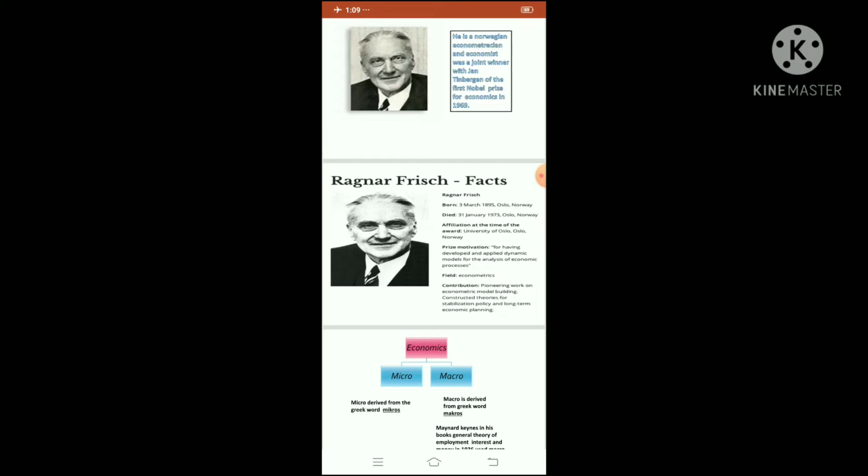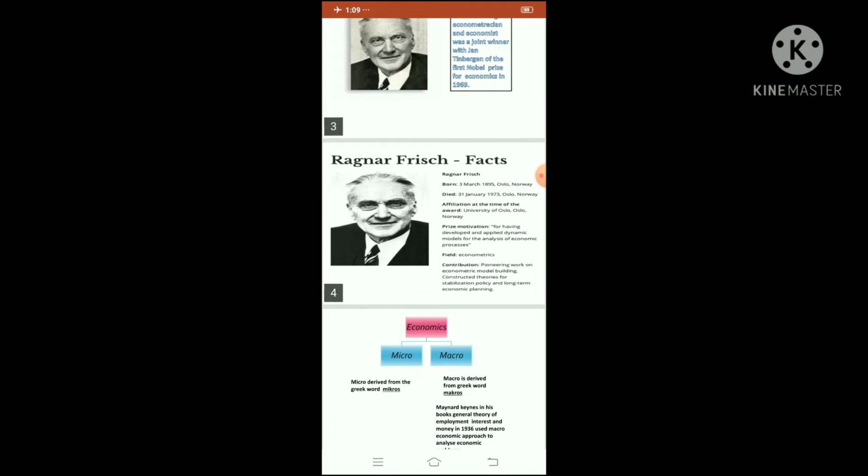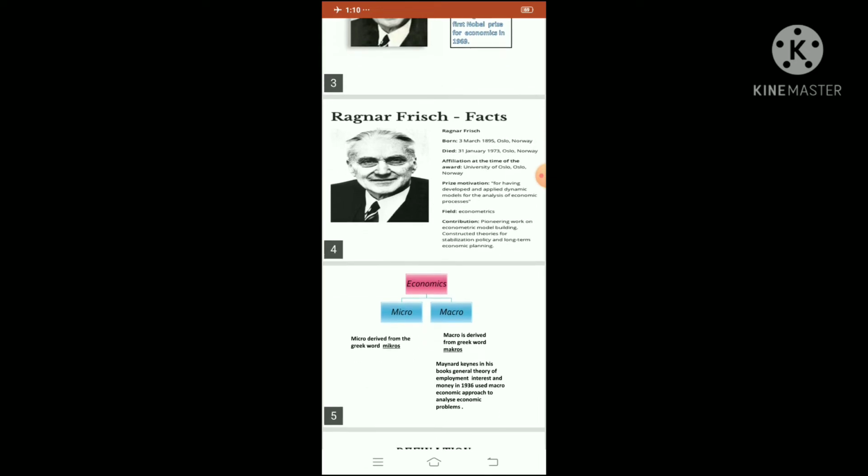Why are we studying this? To have basic knowledge, because he introduced the concept of micro and macroeconomics. He studied at Oslo University, achieved analysis of economic processes and model building, and was awarded the Nobel Prize, children. So this is all about Professor Ragnar Frisch.